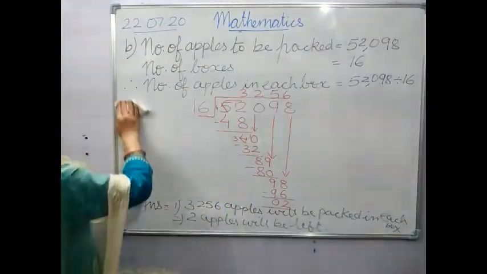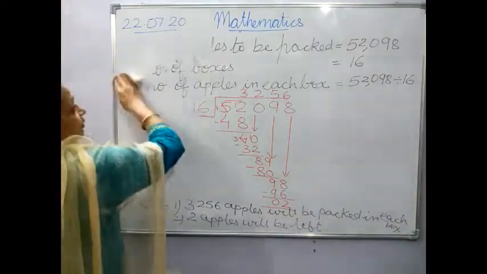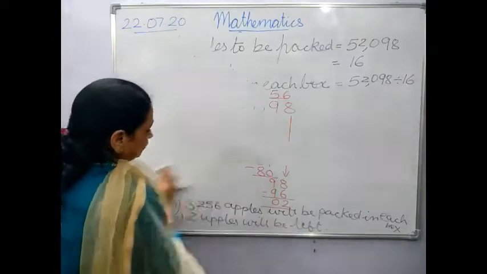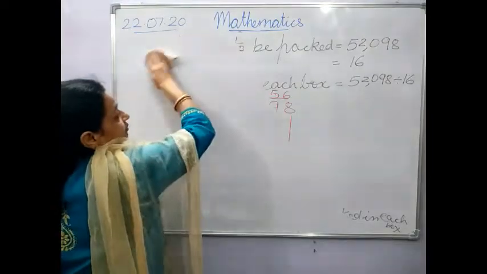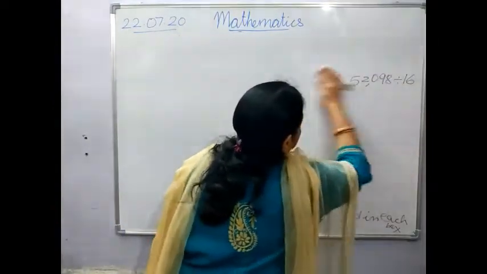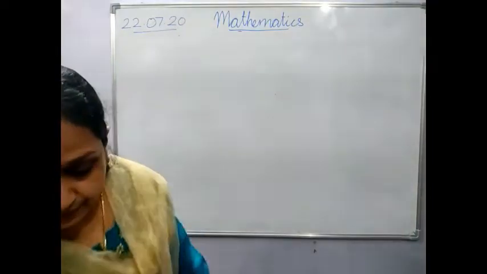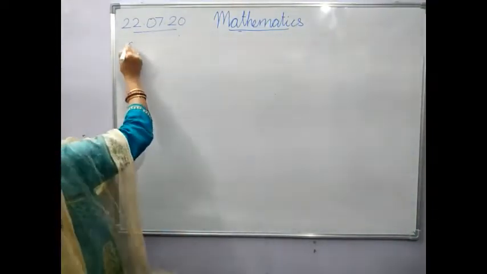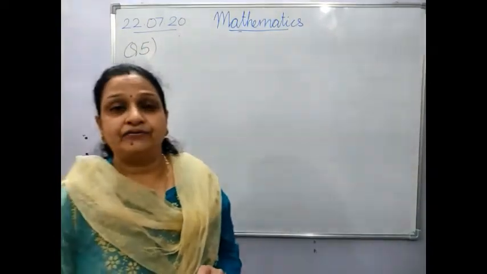Question number 5. That is very simple, and I think you will definitely enjoy it. Divide the following.